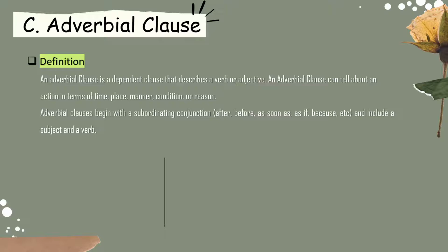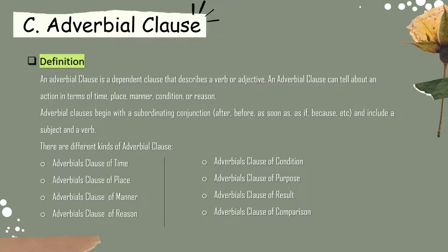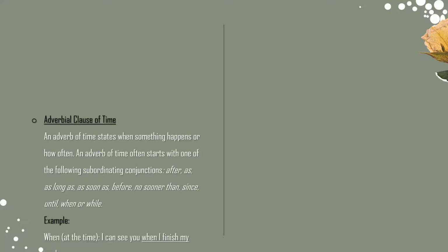There are different kinds of adverbial clause. The first one is adverbial clause of time. The second one is adverbial clause of place. The third one is adverbial clause of manner. Next, adverbial clause of reason, adverbial clause of condition, adverbial clause of purpose, adverbial clause of result, and the last one is adverbial clause of comparison. Now, I will explain one by one.